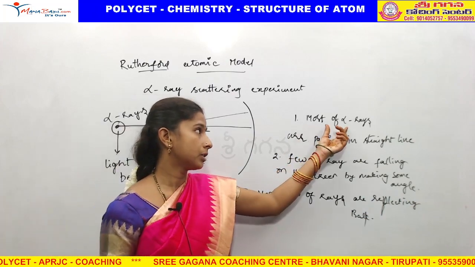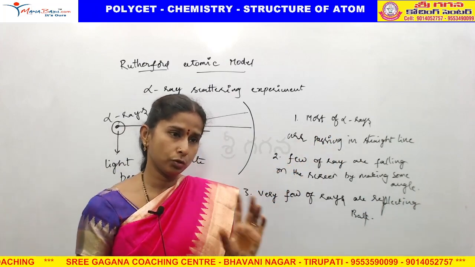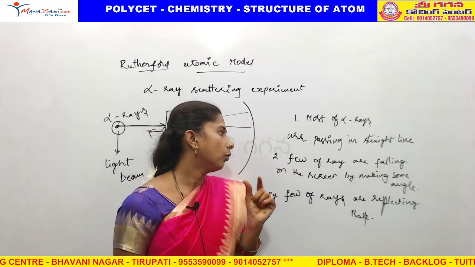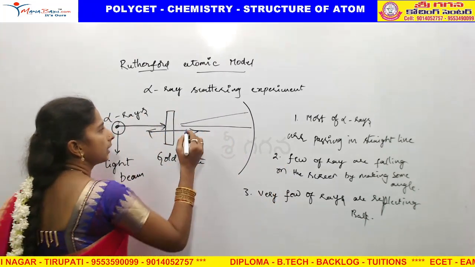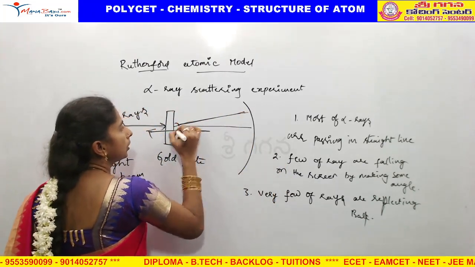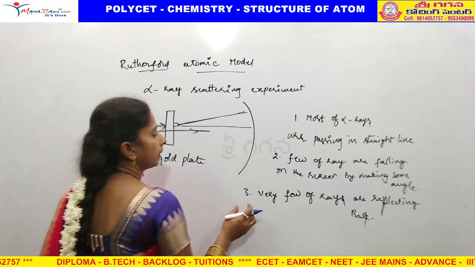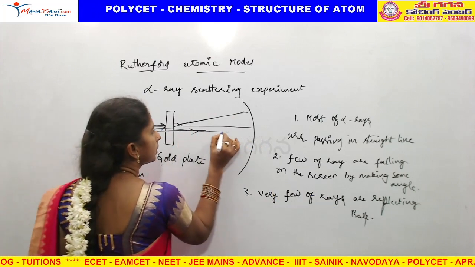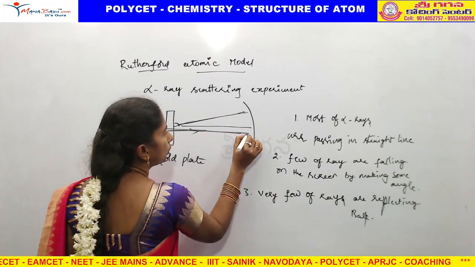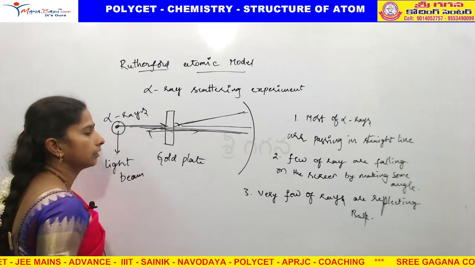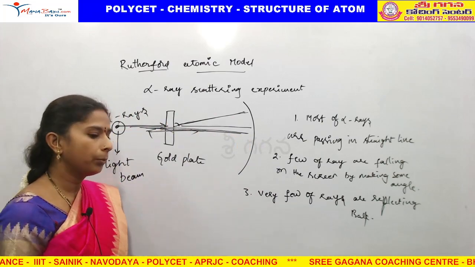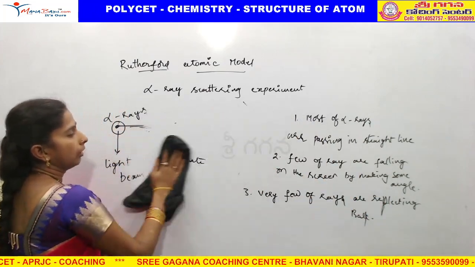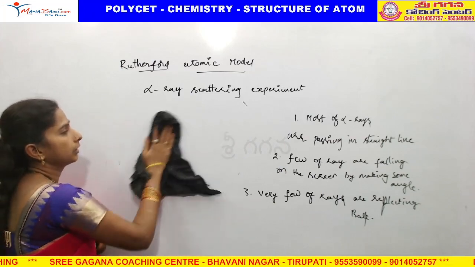Alpha rays: most of them are passing in a straight line. And second point, very few of the rays are falling on the screen by making some angle. If you observe, it is making some angle. And third one, very few of the rays are reflecting back, means they go toward the screen and they are coming back. These are the 3 points he observed, and he gave the experimental reason for this.